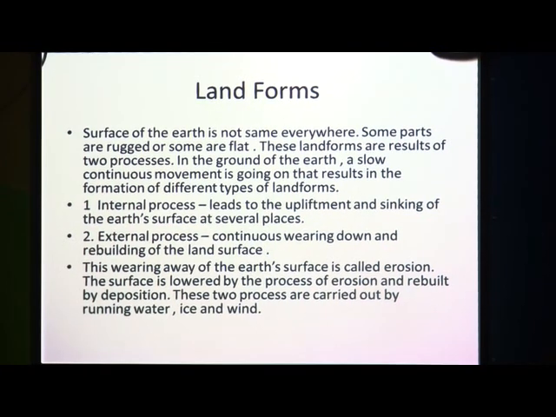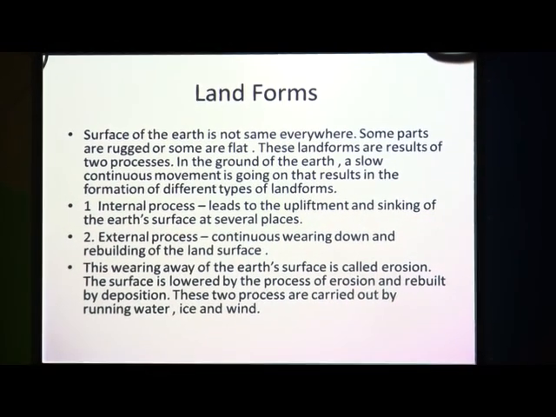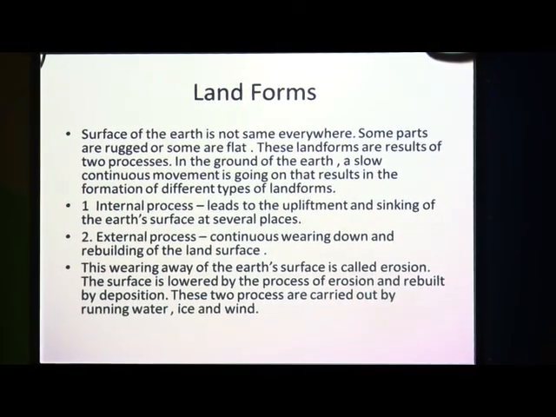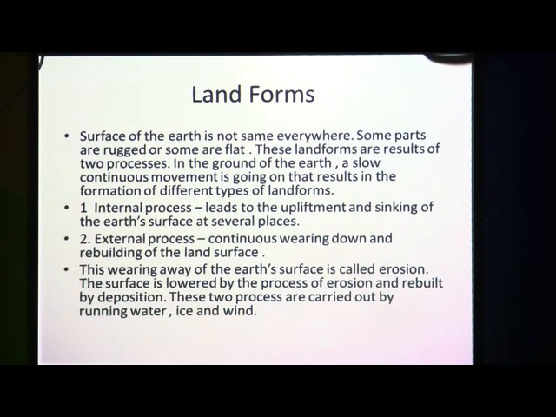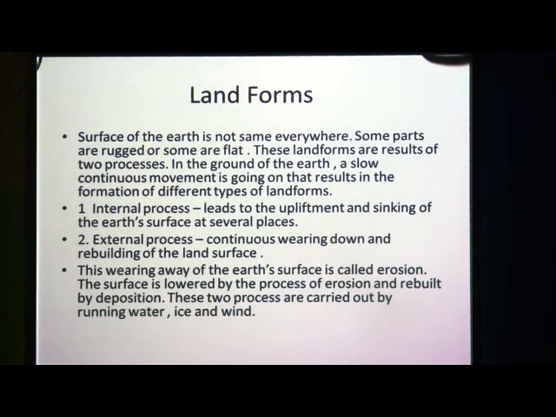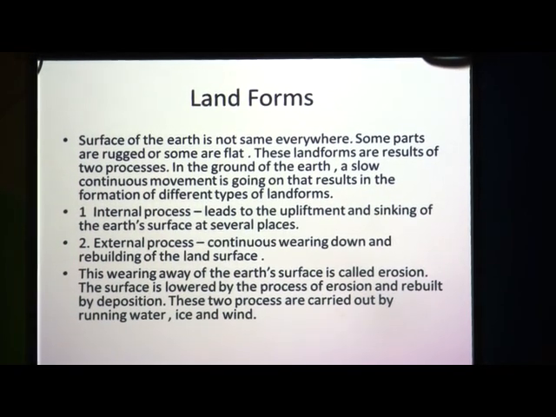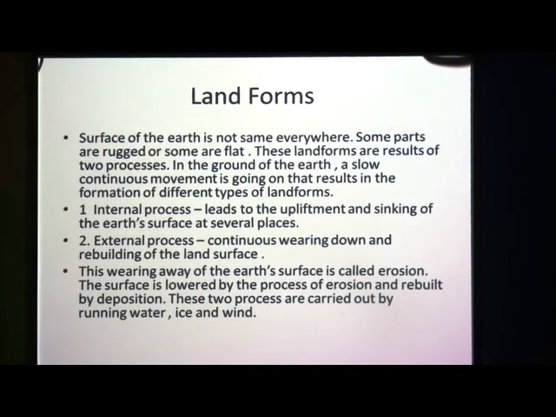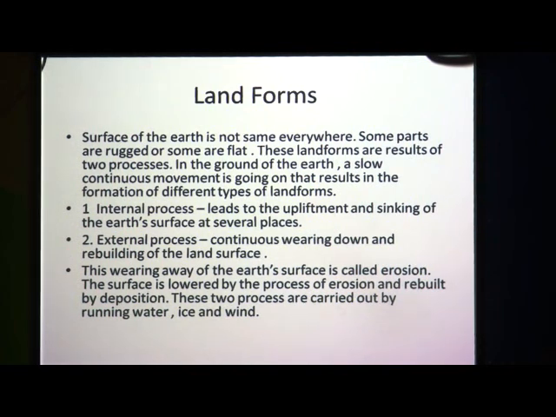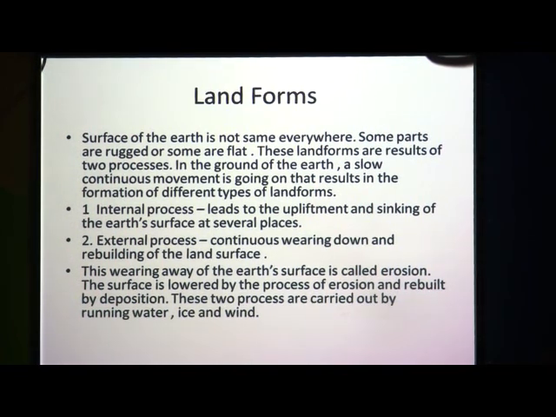In the ground of the earth, children, there is always a continuous movement going on, and this results in the formation of different types of landforms. Means why do we get different types of landforms? That is because of the continuous movement of the earth in the ground. This happens because of two processes, that is the internal process and the external process.